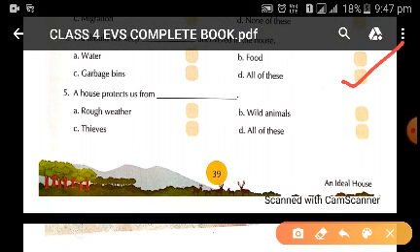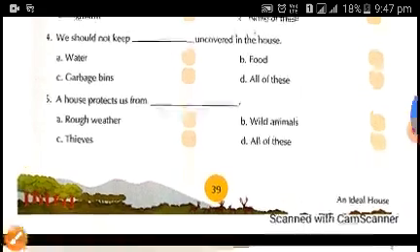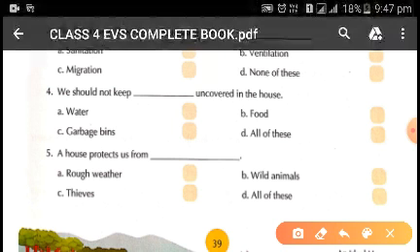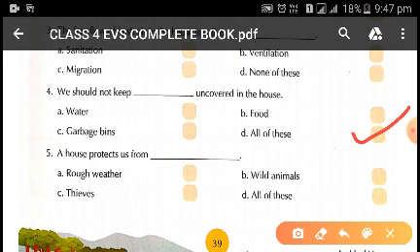Now after this we have question number 5. A house protects us from dash. Rough weather means heat, cold, rain, storm, wild animals, thieves, all of these. So all the three answers are correct. A house protects us from rough weather, wild animals and thieves. So you will tick in option number D, that is all of these.